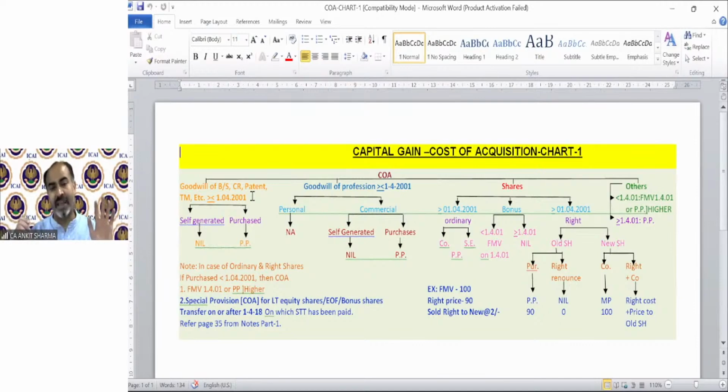And if you are able to find the correct cost of acquisition, let me tell you, my future chartered accountants, you are able to solve capital gain very easily. The messy part is just to find the cost of acquisition, because once you find the correct cost of acquisition, you can easily find the indexed cost of acquisition. Cost of improvement is not a difficult task, it's very easy. So you are able to solve the numerical part very easily up to finding the basic capital gain. We have more than that, exemption, etc., but till now the provision is up to these provisions.